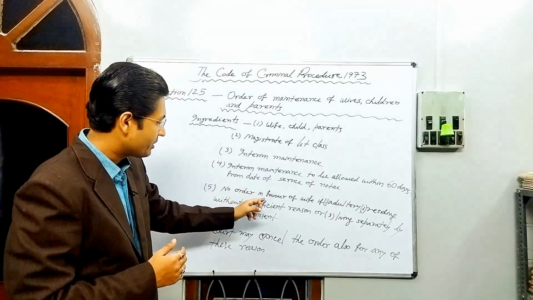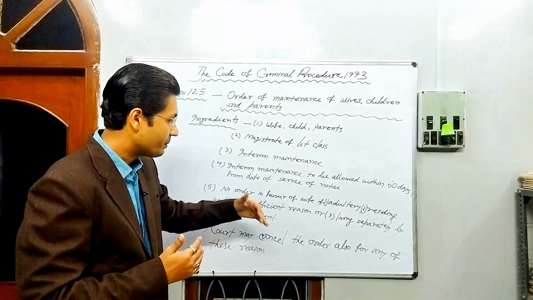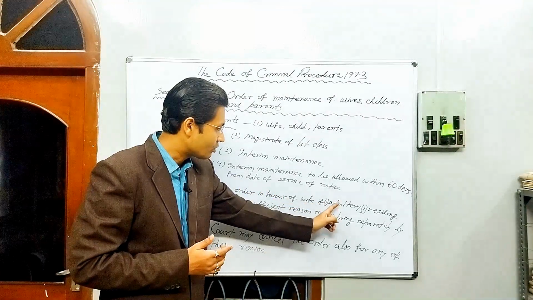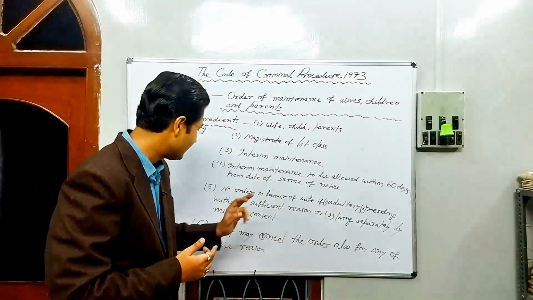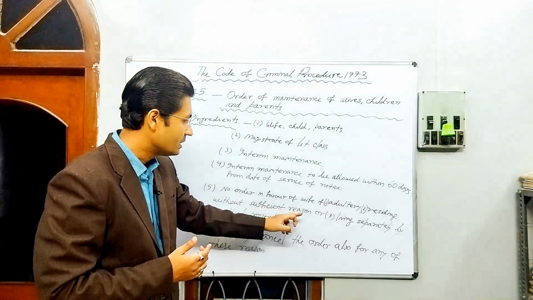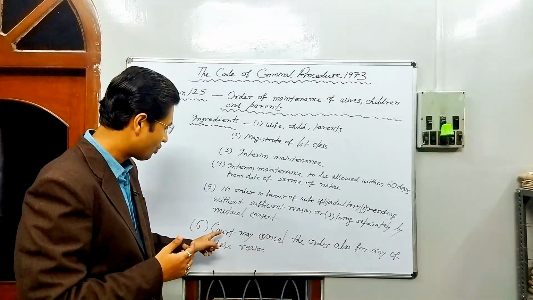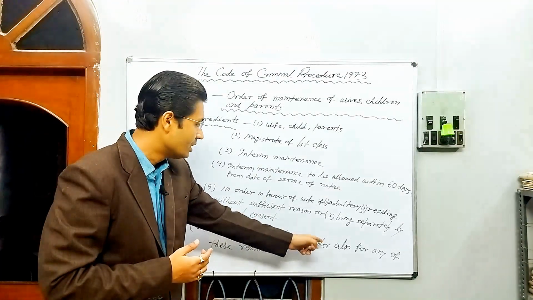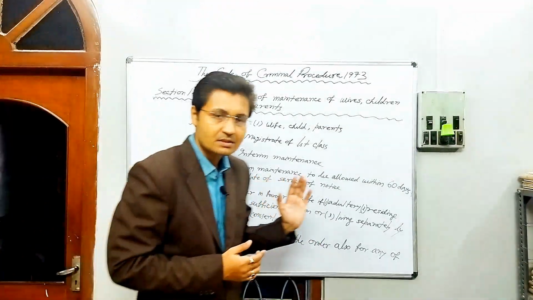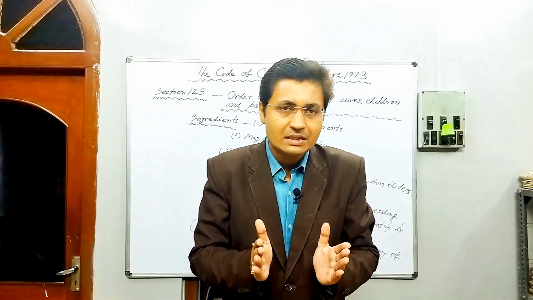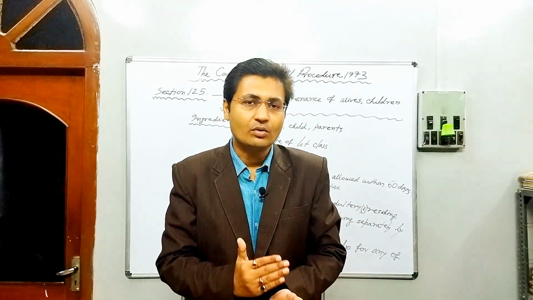And no order in favor of the wife will be passed if there is the ground of adultery or residing without sufficient reason, and also living separately by mutual consent. And not only that, the court may cancel the order also for any of these reasons. So these are the essential ingredients of section 125.